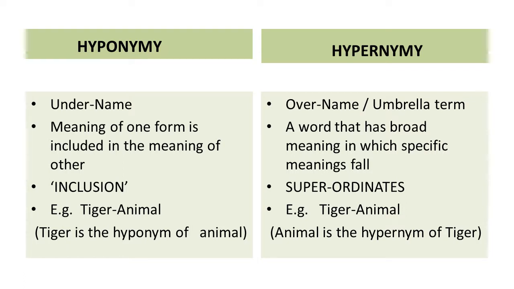On the contrary, coming to hypernymy, it is again a Greek word and it means over name, or we can say it is an umbrella term or a big term, also known as superordinates. So it is a word that has a broad meaning in which specific meanings fall. For example, the same pair of words, tiger and animal. Here animal is the hypernym of tiger because animal is the superordinate, the umbrella term, the bigger term, while tiger is the subordinate of animal.